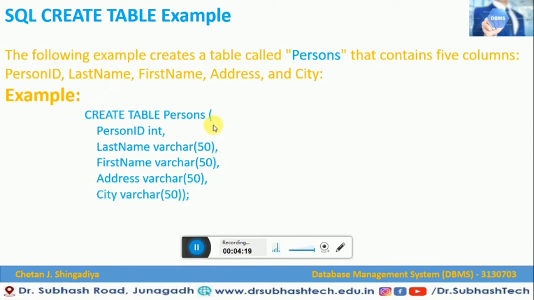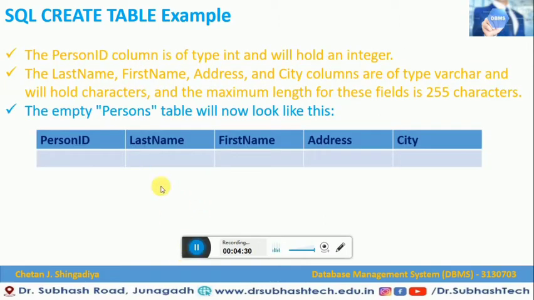You can see it's very easy. After executing it, we get such outputs in our RDBMS system. It is as simple as writing the query.